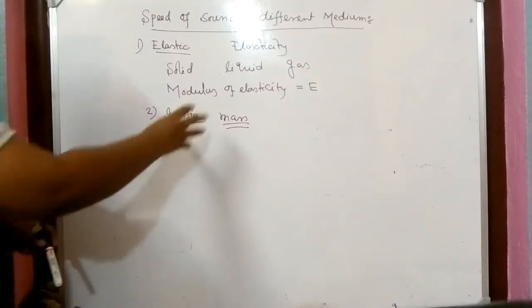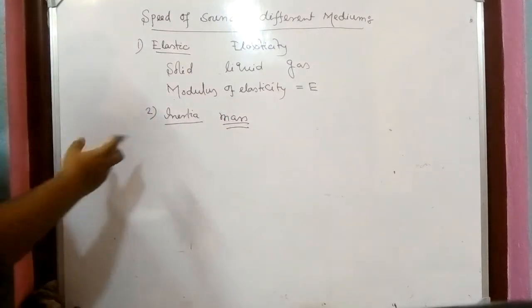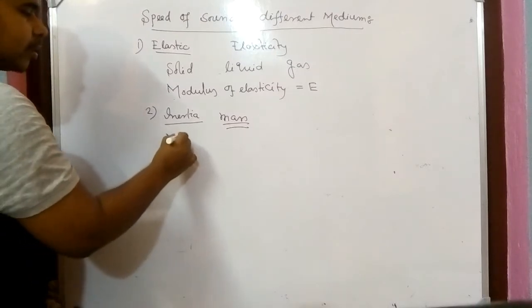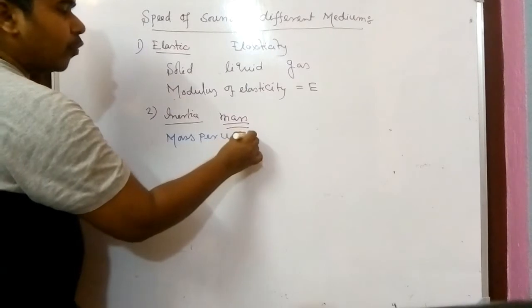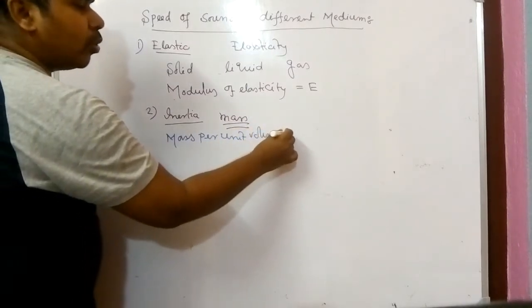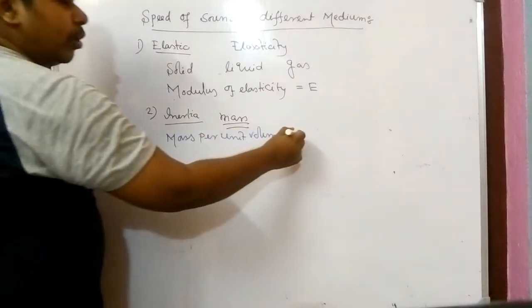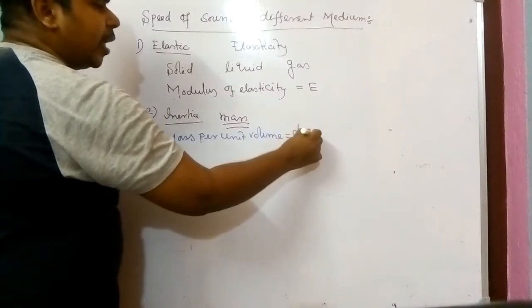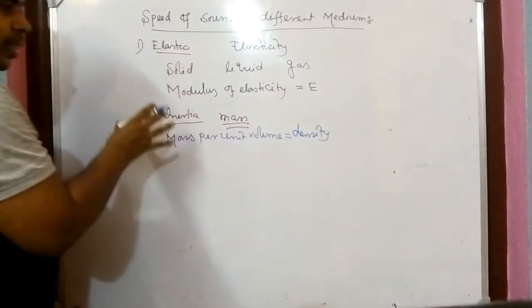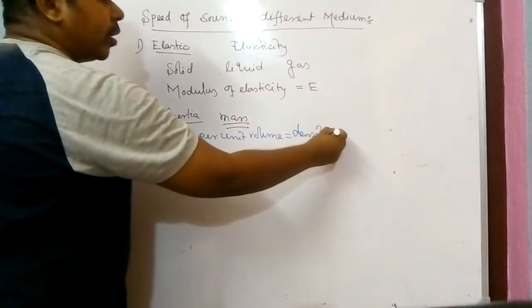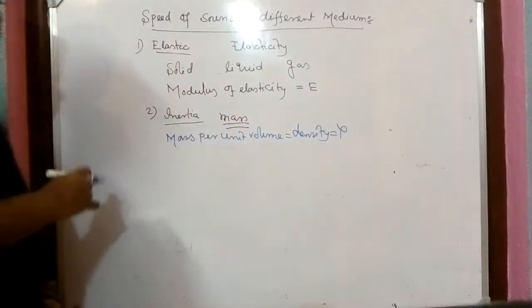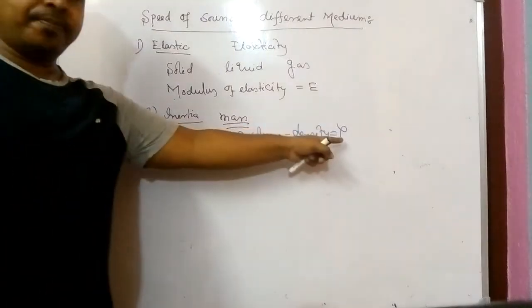So instead of taking mass here, we have taken mass per unit volume. And we all know that mass per unit volume is none other than density. So the second part we have to represent by another physical quantity, density, which is denoted by rho.